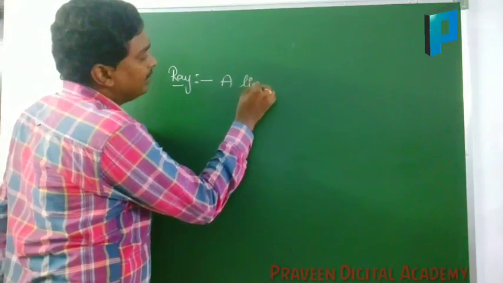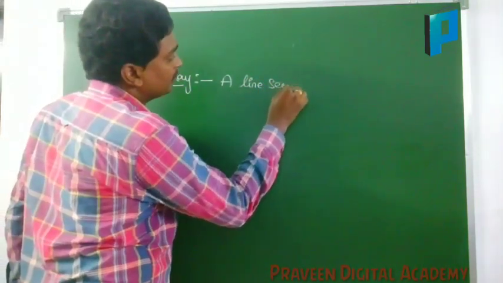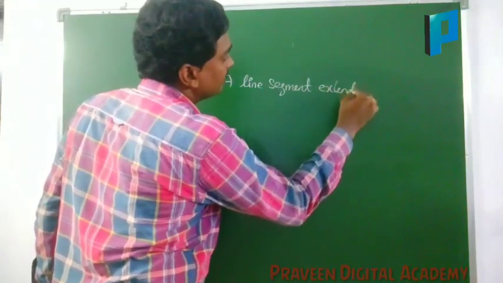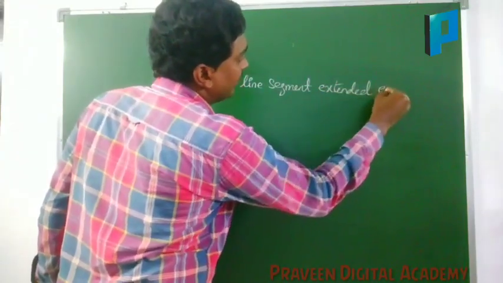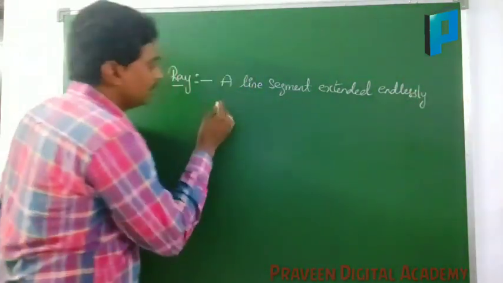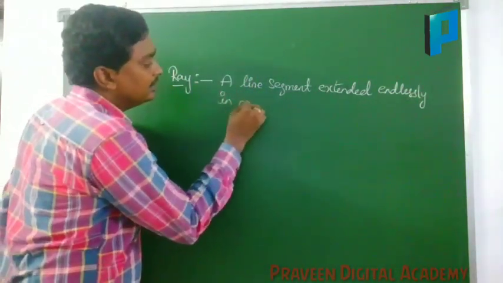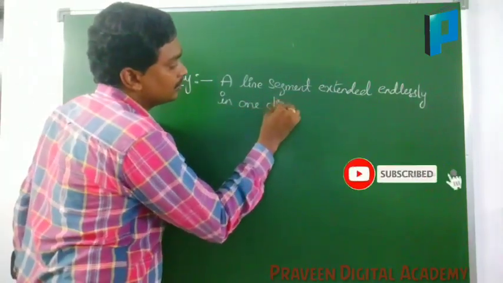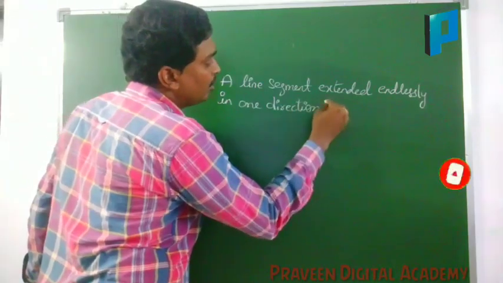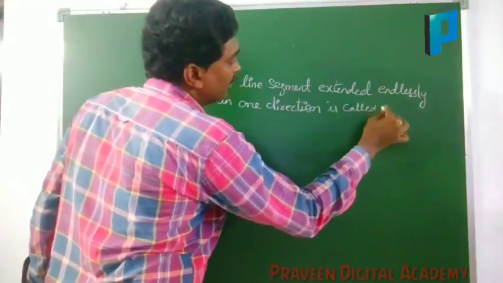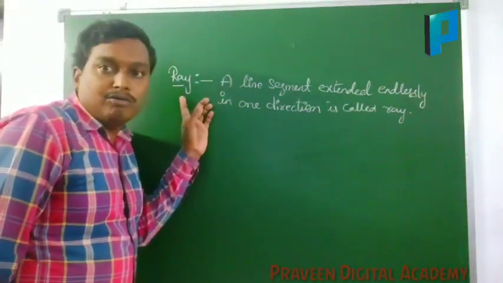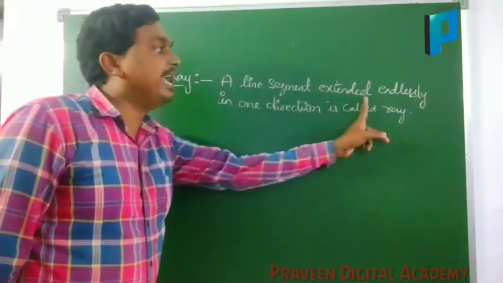A line segment extended endlessly in one direction is called a ray. Here the definition of ray is the line segment extended.